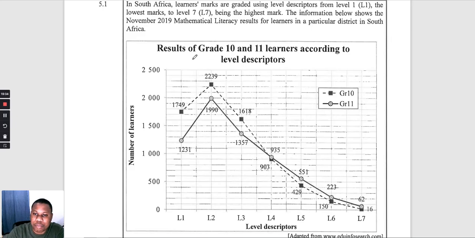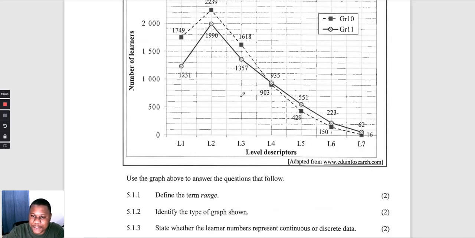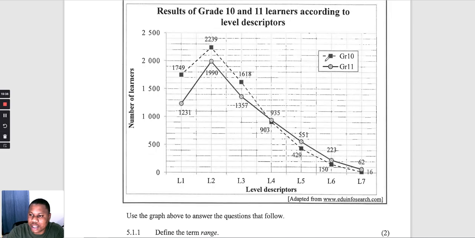Okay, they say these are the results. So we are having two lines here. The other one represents grade 11, which is this line with a circle, and then this one with a square represents grade 10. Okay, so you are given the levels on our bottom line here, and on our vertical we have the number of learners here.